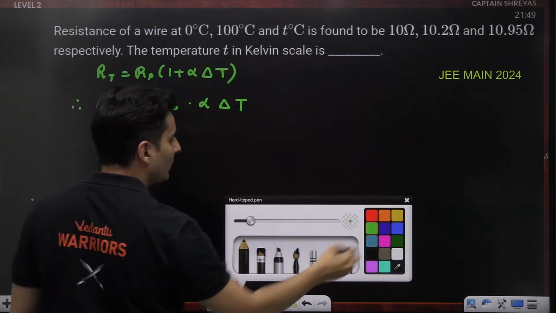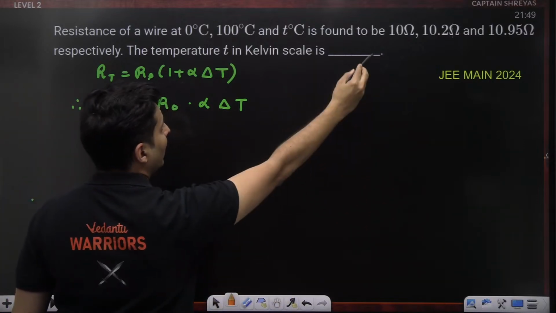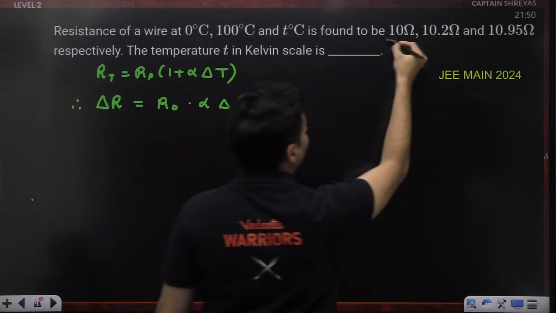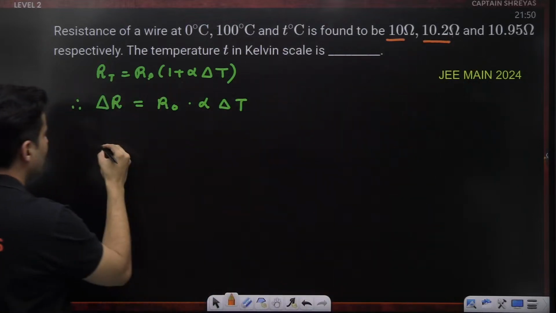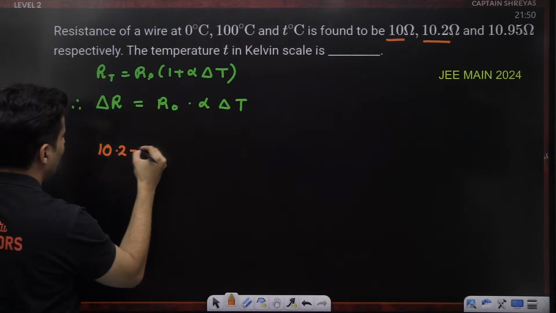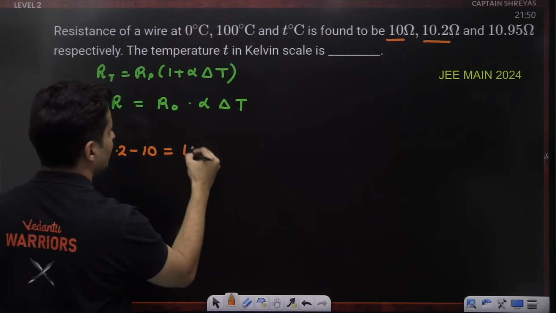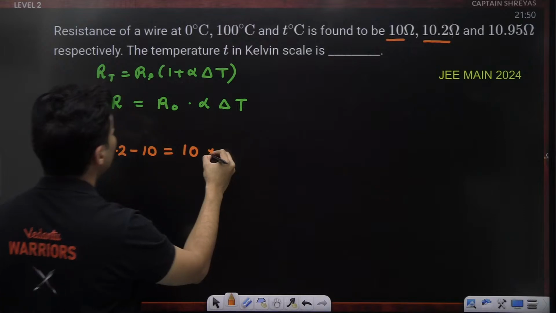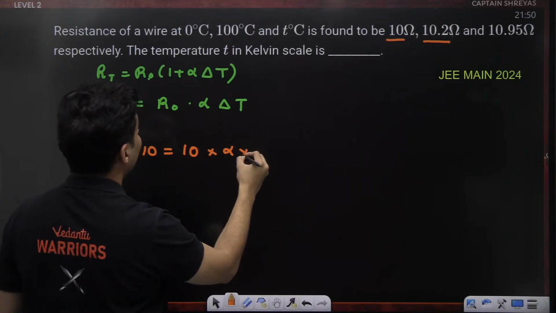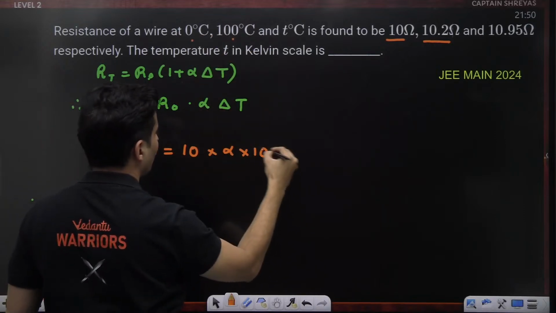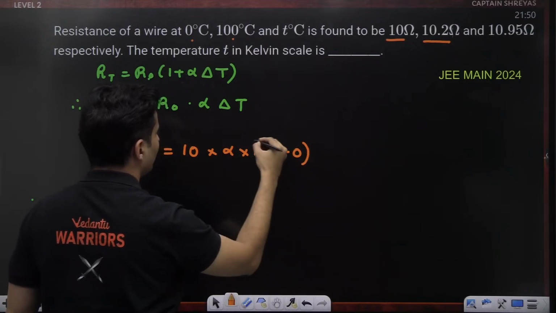For the first part, between 10 and 10.2, the change in resistance is 10.2 minus 10, original resistance 10, alpha I don't know, delta T is 100 minus 0.